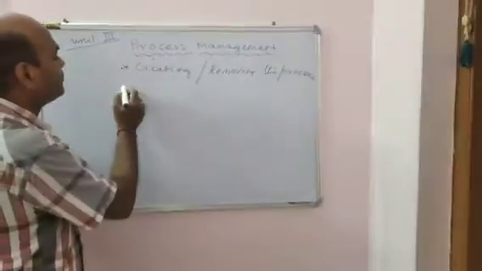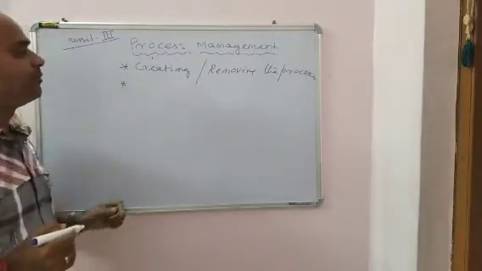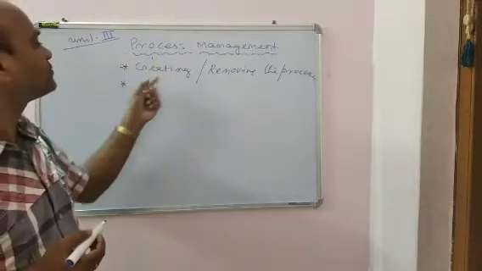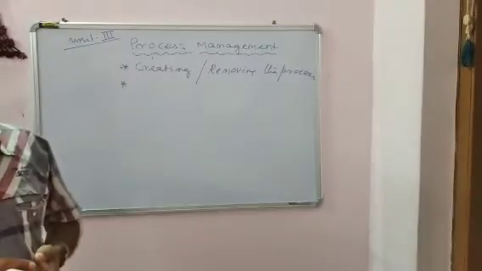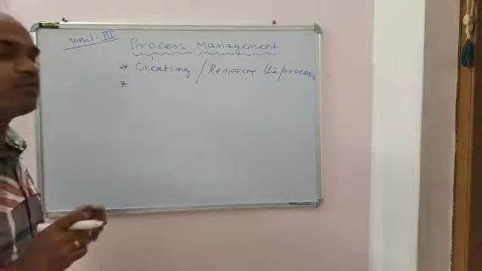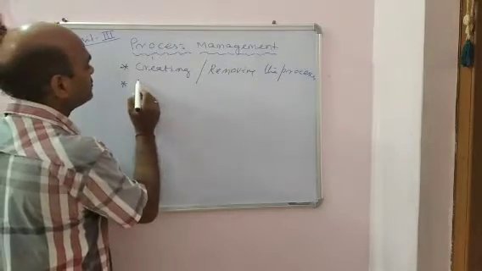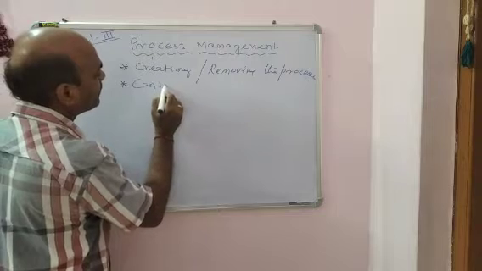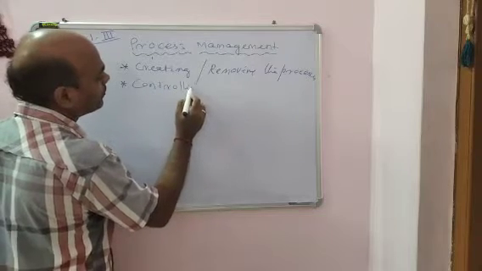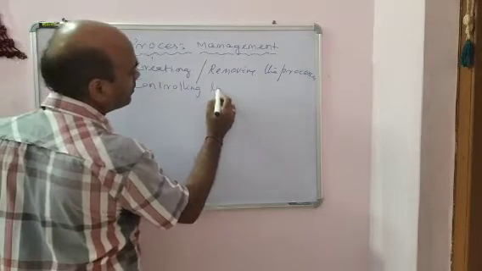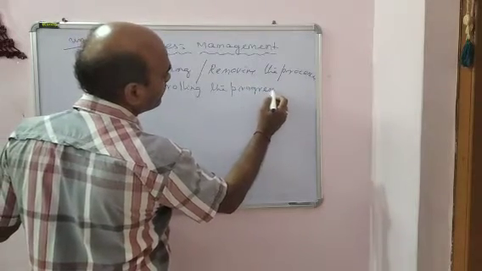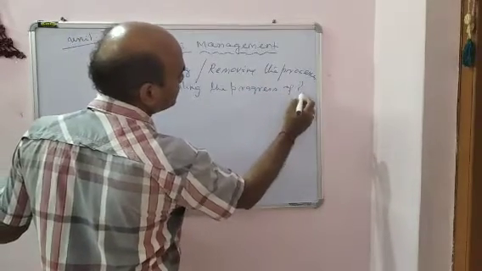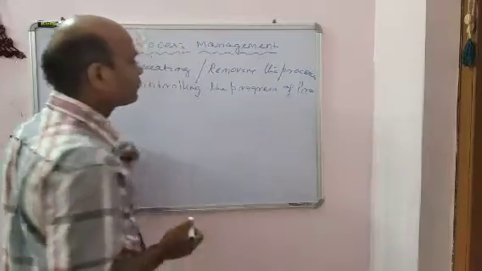So process management generally involves creating a process or removing the process, then controlling the progress of processes.